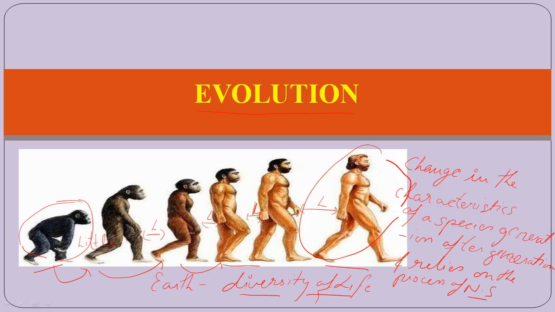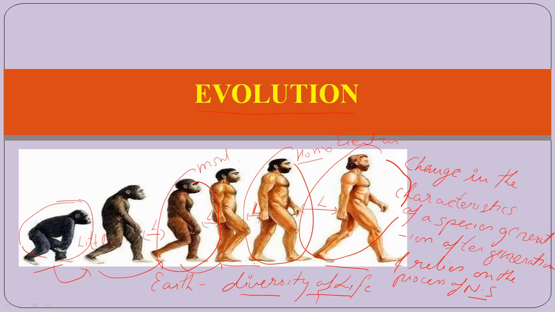If we go to their ancestors, just look at the diagram. This one is just similar to the monkey. While if you go to this particular diagram, you find it is similar to the Homo erectus. So all these are different organisms, while they originate from a similar ancestor. So we can say that the diversity of life on this earth comes from a single originator. So evolution means a change in an organism generation after generation which gives rise to a new organism.